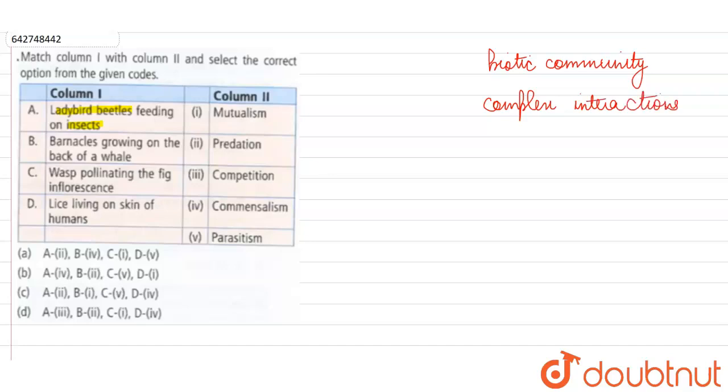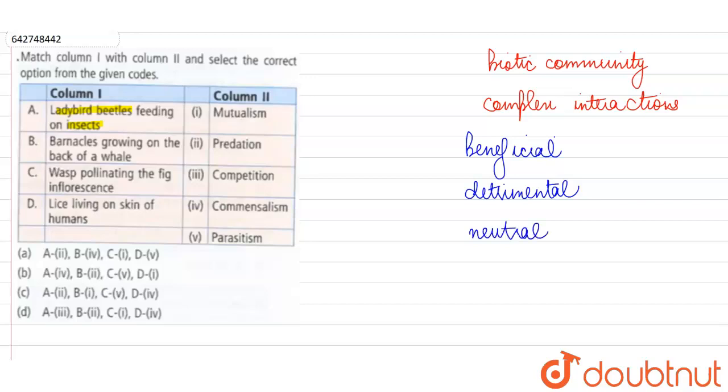These interactions are divided into many categories depending upon whether they are beneficial, whether they are detrimental, or whether they are not affecting the involved species at all. So, the species can also remain neutral.